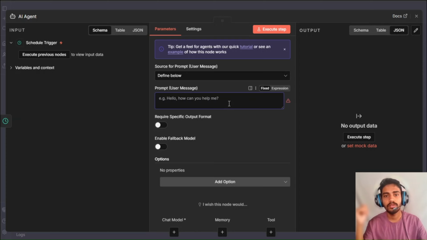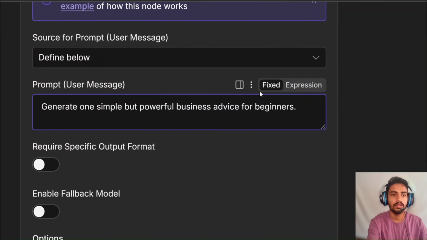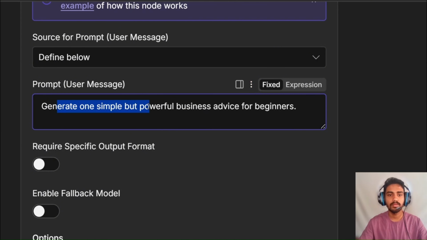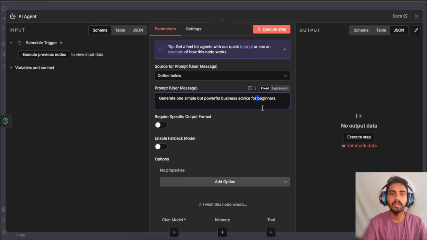We will write what we want the agent to do for us. If you want to see, so what we told here is generate one simple but powerful business advice for beginners. So it will generate one simple and powerful business advice for beginners each and every morning. Now after you do that, you don't have to configure anything here. You have to add a chat model.